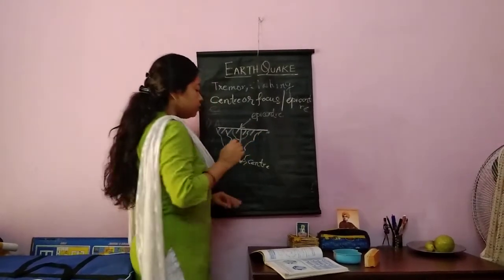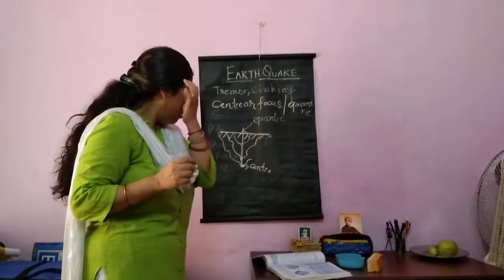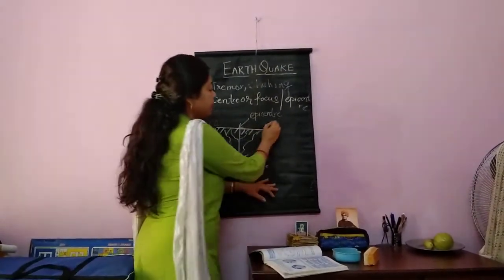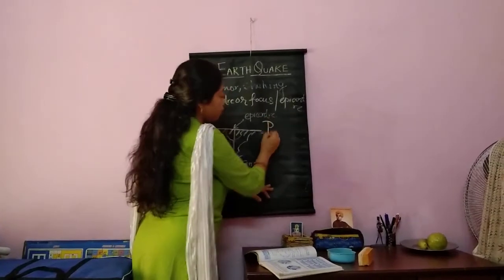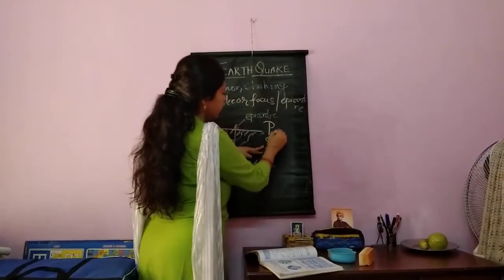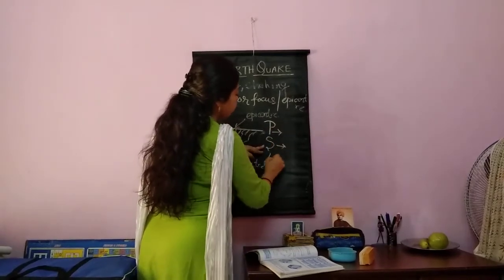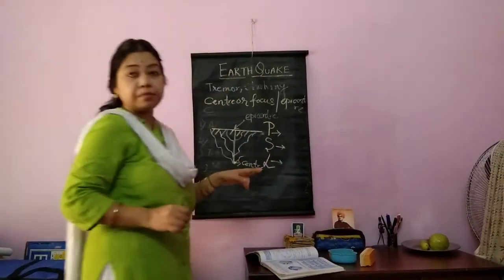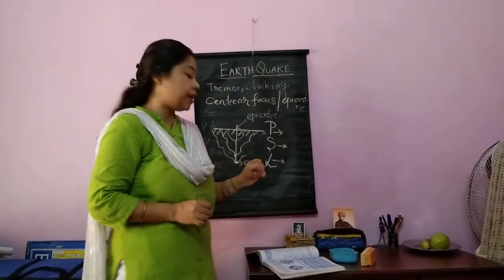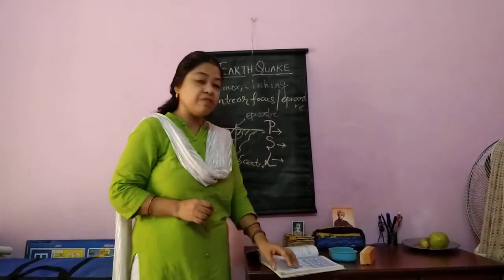Okay. So accordingly the earthquake waves are of three types. One is P wave, one is S wave, another is L wave. These are the three types of earthquake waves or seismic waves. They are also called seismic waves. So first is the primary wave.